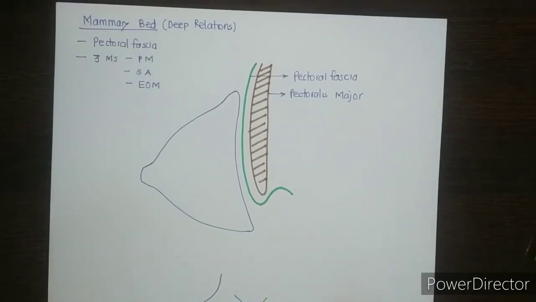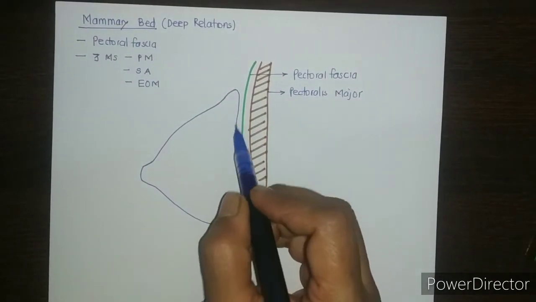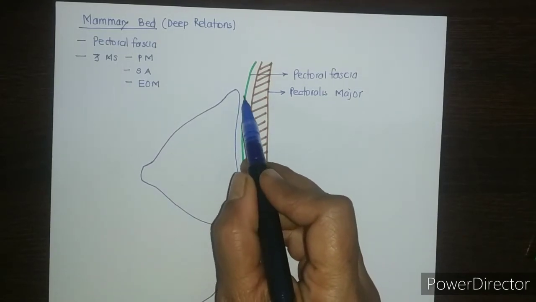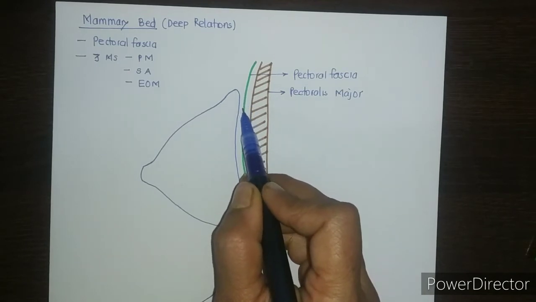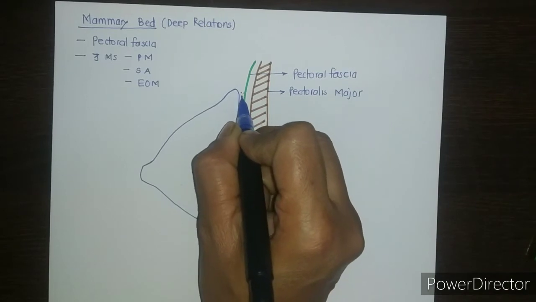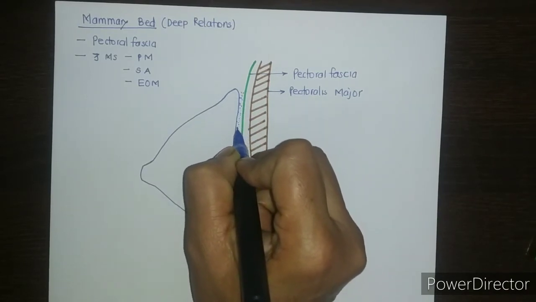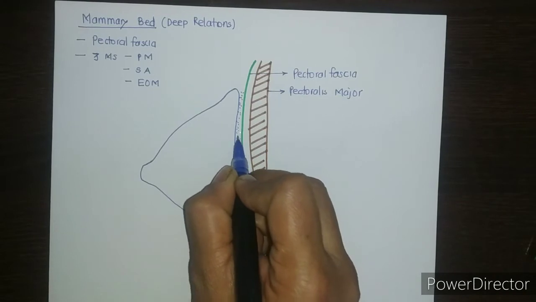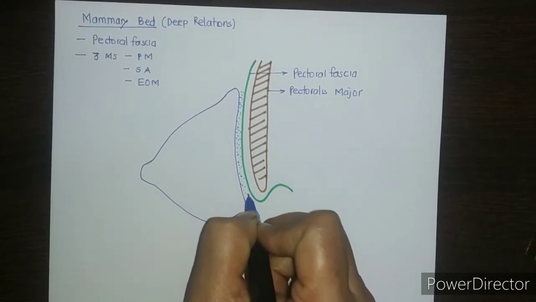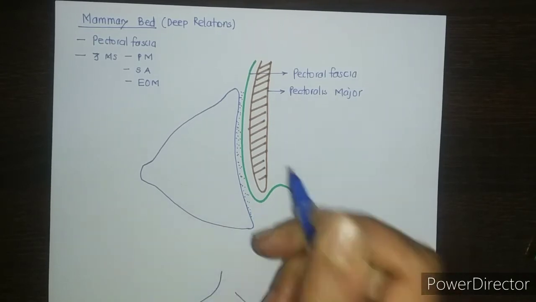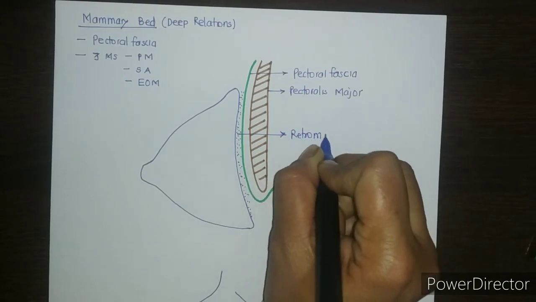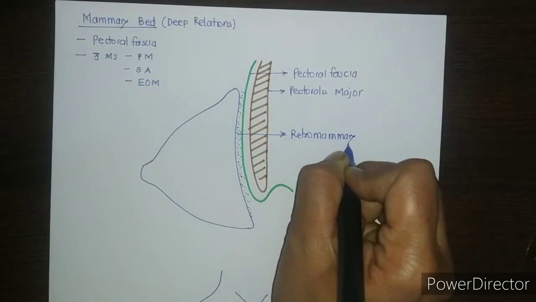Now coming back to the sagittal section, the breast is related to the pectoral fascia, but it is separated from the pectoral fascia by means of a loose areolar tissue, by a space containing the loose areolar tissue, and this space is called the retromammary space.